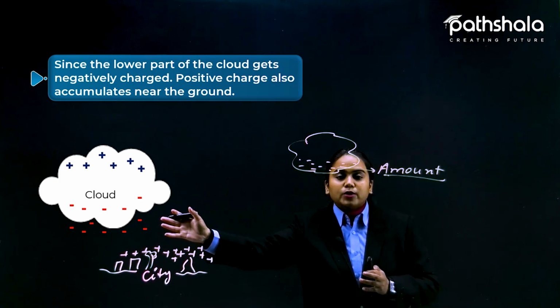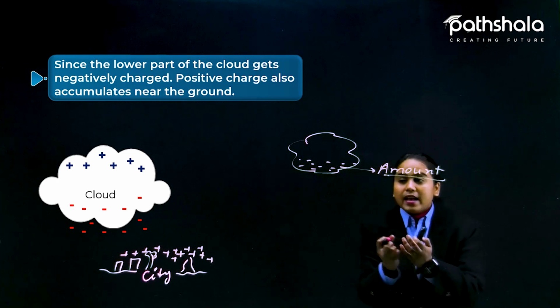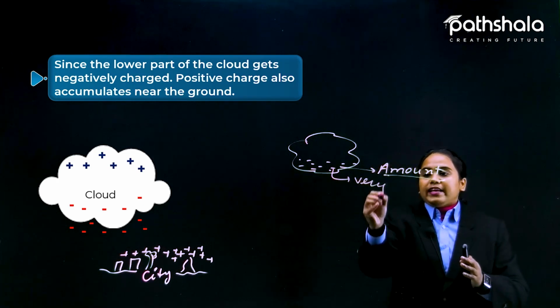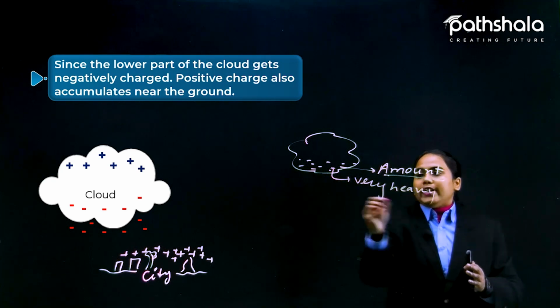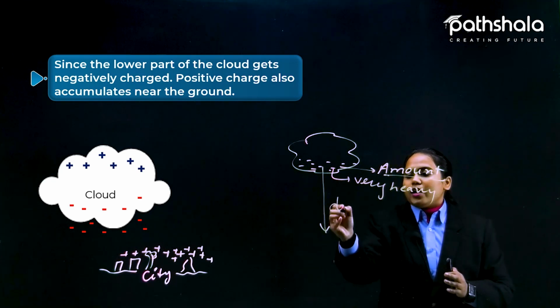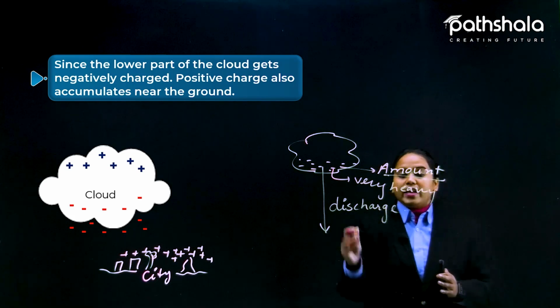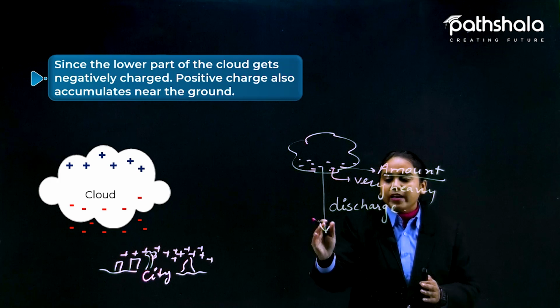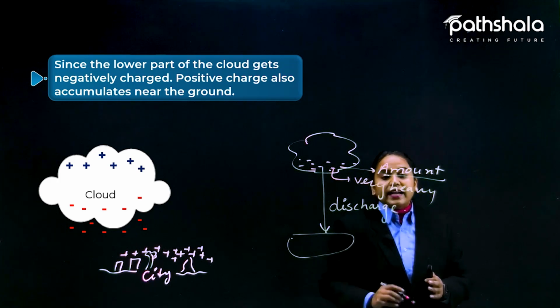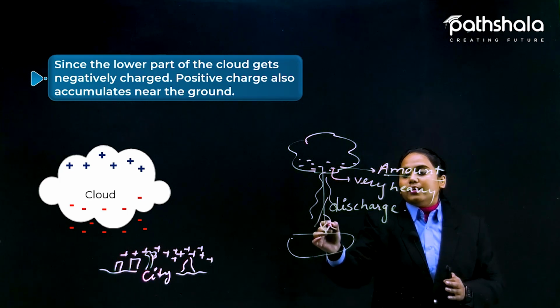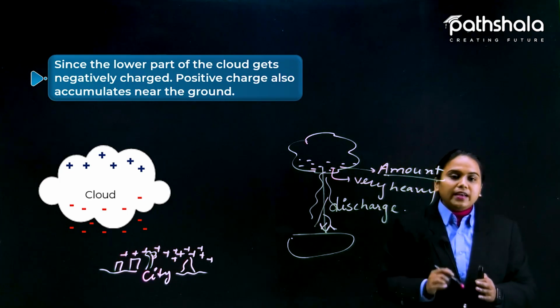So negative charged particles get attracted, and because they become very heavy, they get discharged. What is the term I am using here? Discharge. So they get discharged from the cloud towards the city. That is why we see something like this, that lightning is happening at this time.